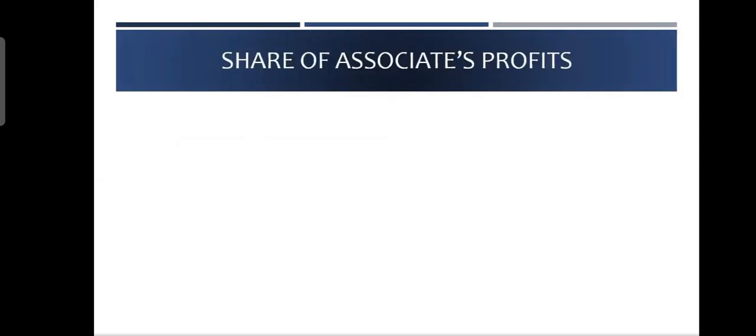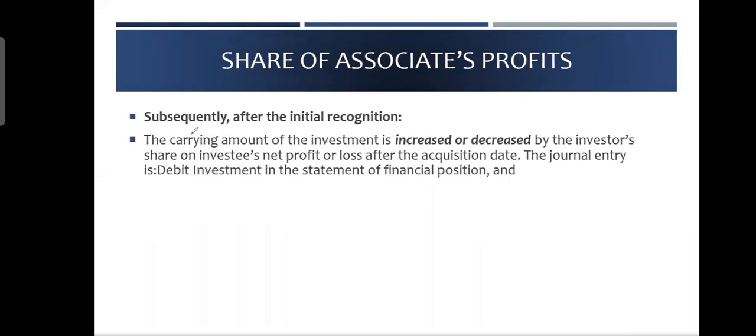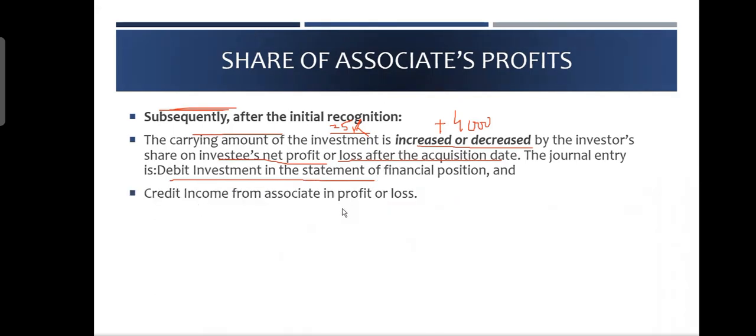Just a quick revision of the concepts we already discussed. Subsequent to initial recognition, the carrying amount of the investment, initially 25K which we paid, is increased or decreased by the investor's share in the investee's net profit or loss after the acquisition date. If you made a profit, you add 4,000; if you made a loss, you subtract it. The journal entry is debit investment in the financial position and credit income from associate in profit or loss, before tax. Vice versa, when an associate makes a loss, debit the loss from associate and credit the investment. It is just the opposite.